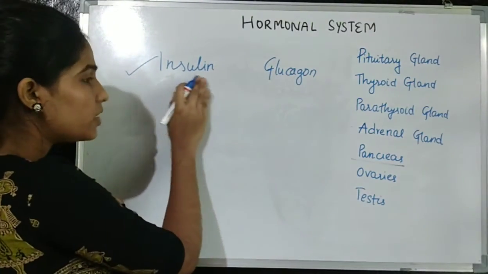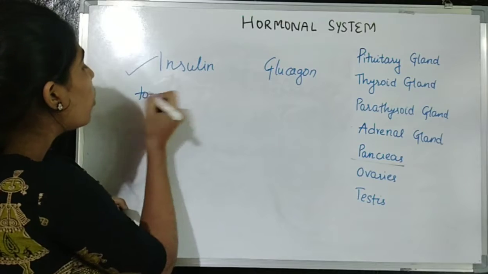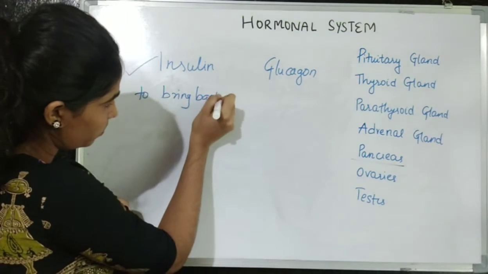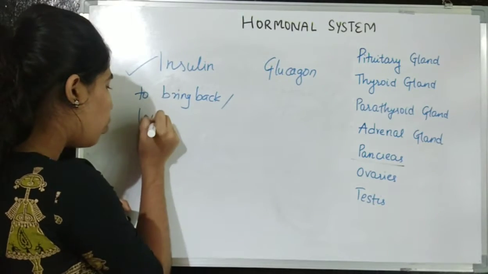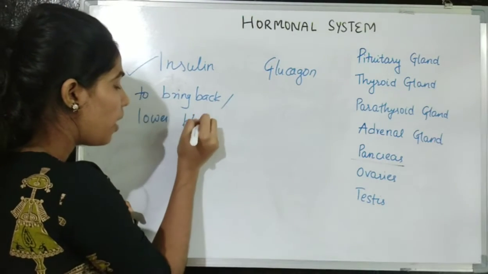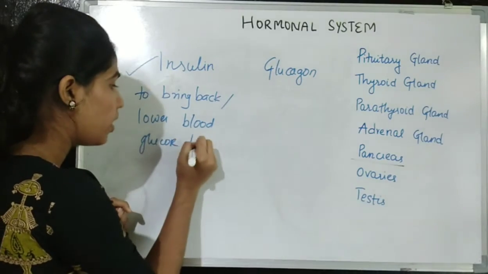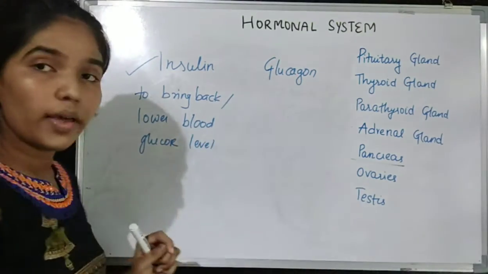So insulin is secreted to bring back or to lower the blood glucose level. Okay.